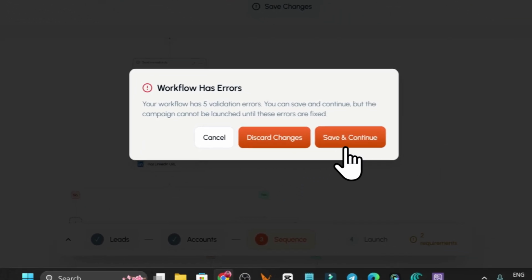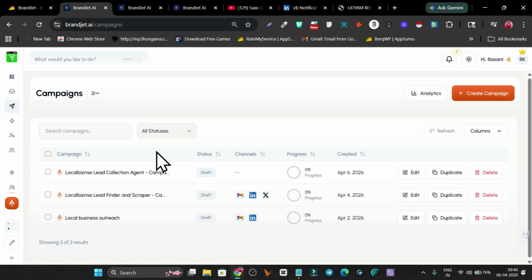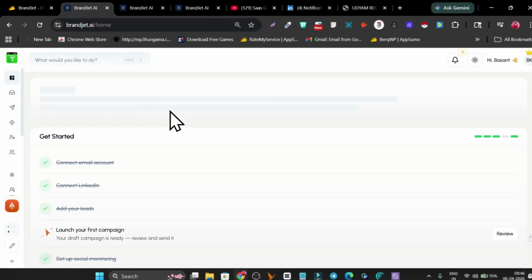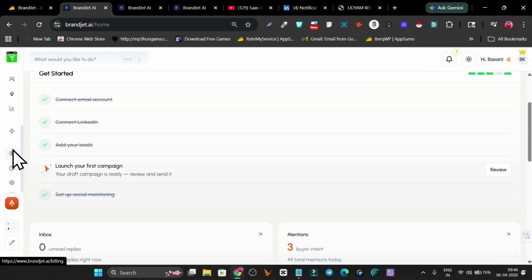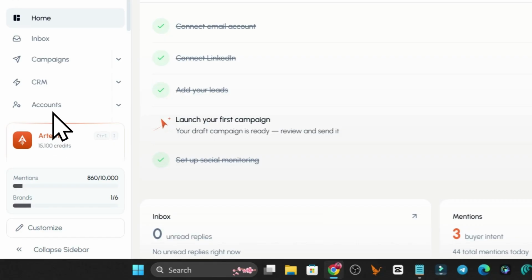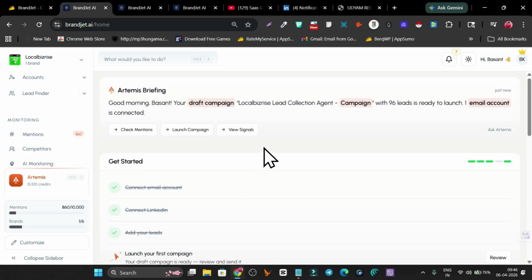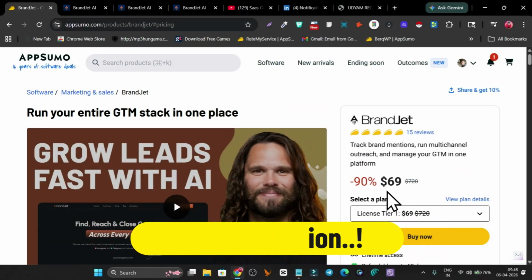So that's how you are not only scraping different social media platforms and finding more ideal and suitable leads for your business, services or products, but you are also reaching out to them in real time. And this system is built on automation. You don't have to do anything. You just set up your AI agent the first time, and it automatically finds all the leads suitable for you, automatically adds them to your campaign and automatically reaches out to them. You just simply monitor this stuff. That's how I built this AI agent, and I have shown you how you can also build it using BrandJet, right now available on the app, starting from just $69.